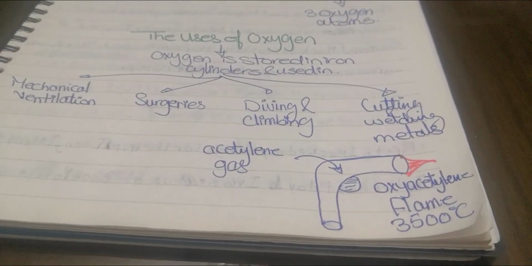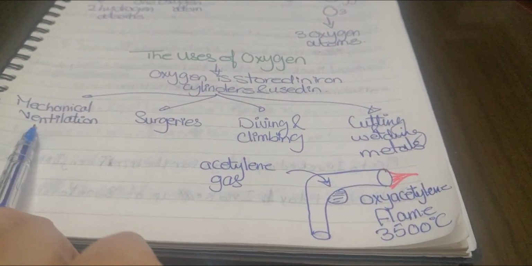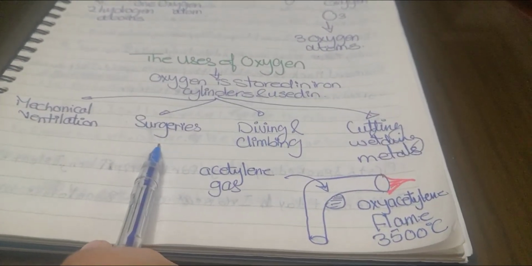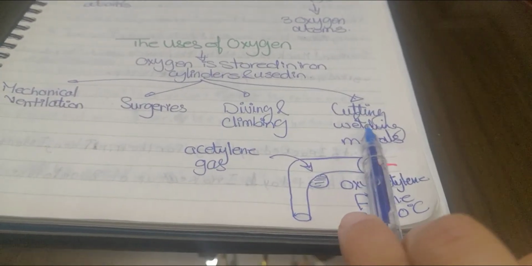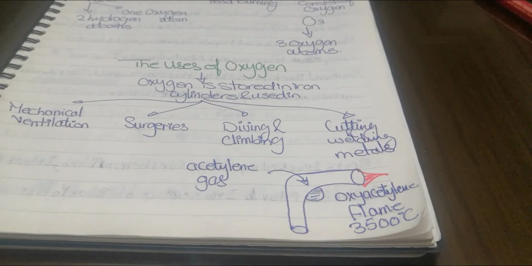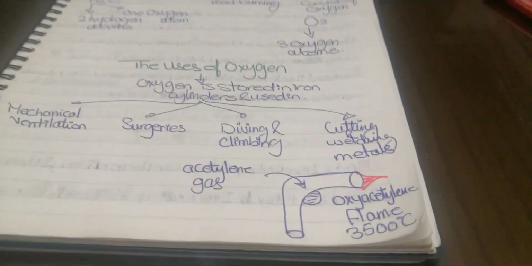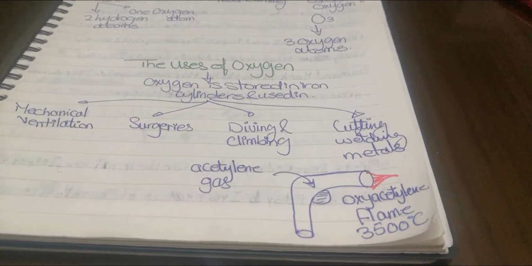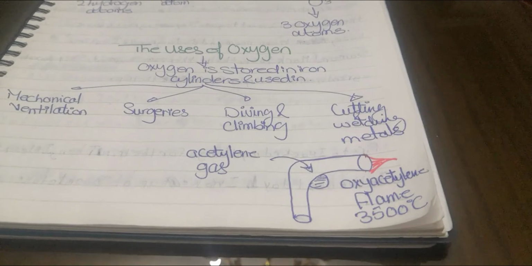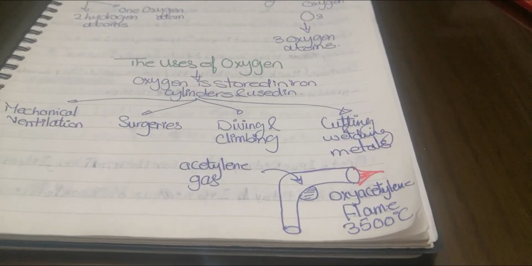So what are the uses of oxygen again? Mechanical ventilation, which is artificial breathing or respiration, surgeries, diving and climbing mountains, and cutting and welding metals. All these uses, I'm free to use them or not, so they will not affect my daily life like importance. So now we realize the difference between importance and use. Importance: something I can't live without. Use: something I can use or not.